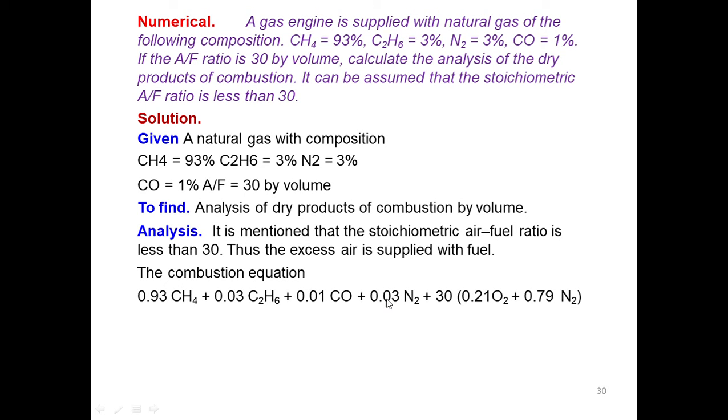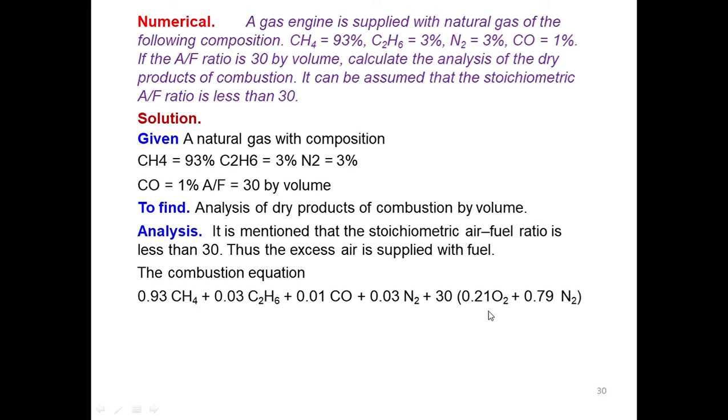And nitrogen is 3%, so that is 0.03 N2. So this combined is 1 mole of fuel. So when you are supplying 1 mole of fuel, you require 30 times air, because the air fuel ratio is 30 by volume. By volume, it is 30 times the fuel.